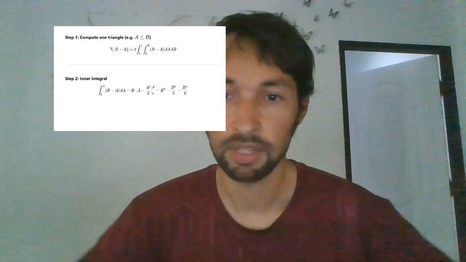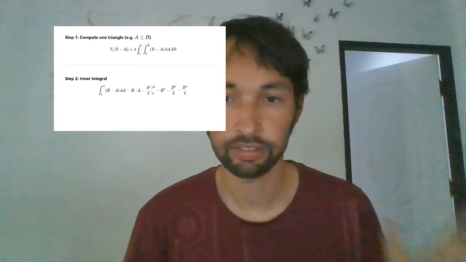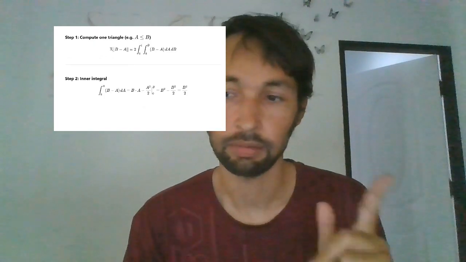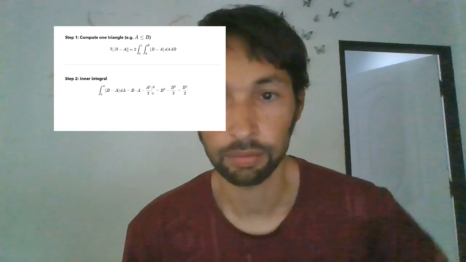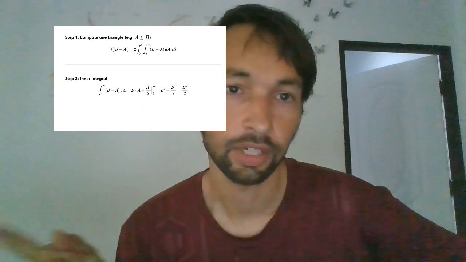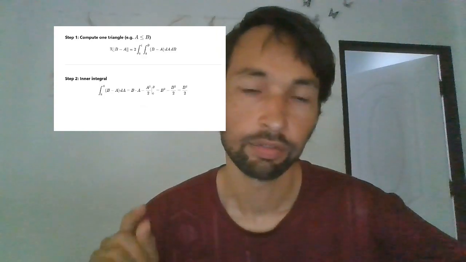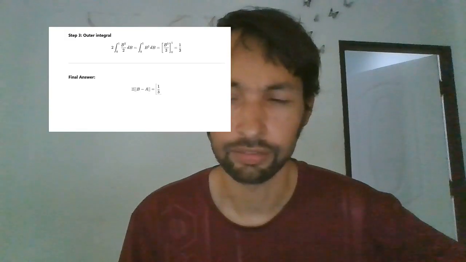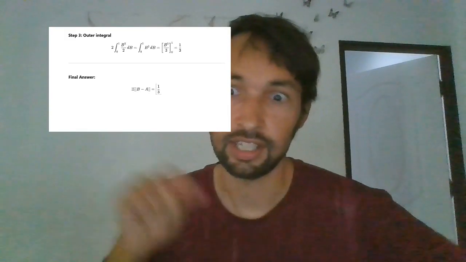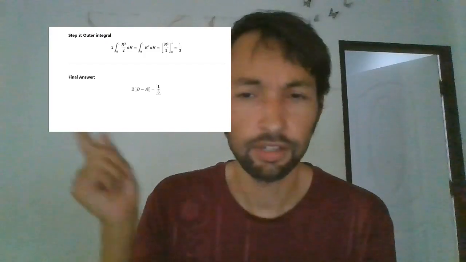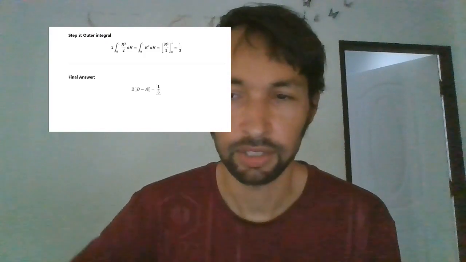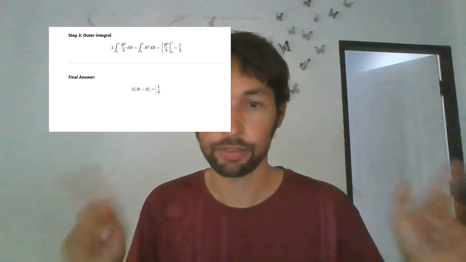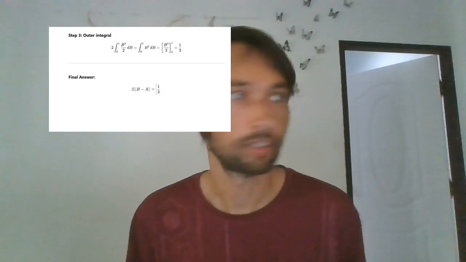So we have to integrate B minus A, and we have to integrate it first dA and then dB, which means we integrate A first, so we get BA minus A squared over 2, and we put that from 0 to B, because A is always less than B. So we get B squared minus B squared over 2, which we then integrate dB. B cubed over 3 minus B cubed over 6.